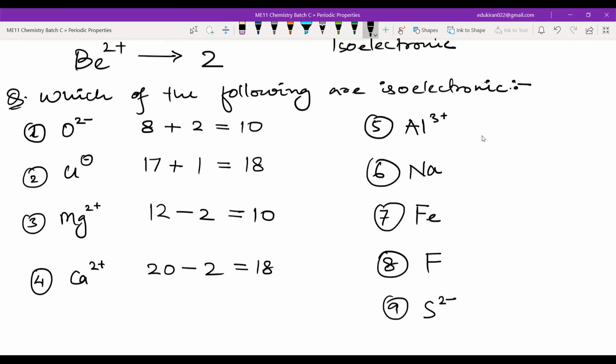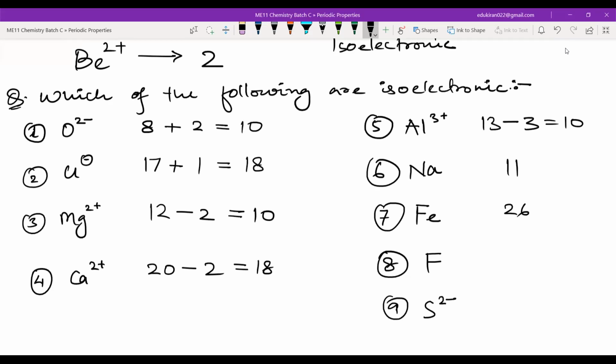18 again. Now aluminium has how many electrons? 13. And we will be removing how many? Minus 3. This will be again 10. Sodium has how many? 11. And iron? 26. Fluorine?